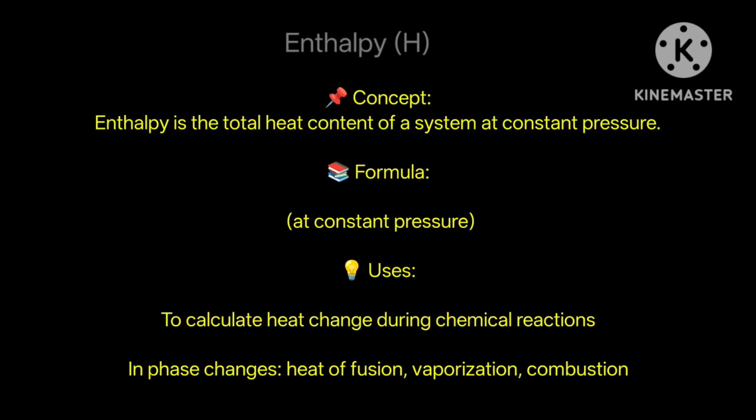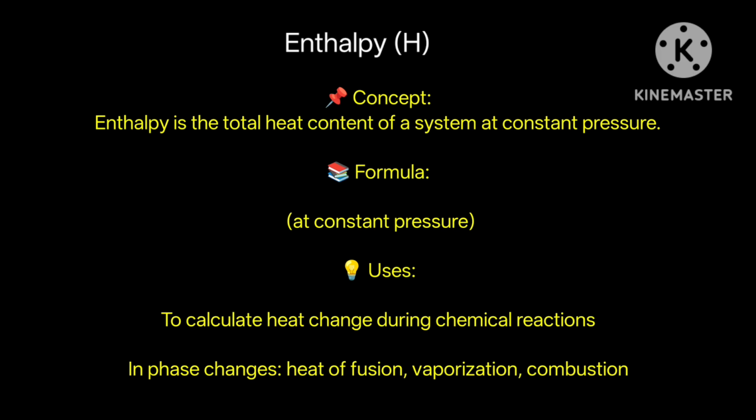Enthalpy H. Enthalpy is the total heat content of a system at constant pressure. It is denoted by the symbol H. The change in enthalpy delta H tells us how much heat is absorbed or released during a reaction. Formula: delta H equals H products minus H reactants. If delta H is positive, heat is absorbed, endothermic. If delta H is negative, heat is released, exothermic. It is used in reactions and phase changes like melting, boiling, etc.